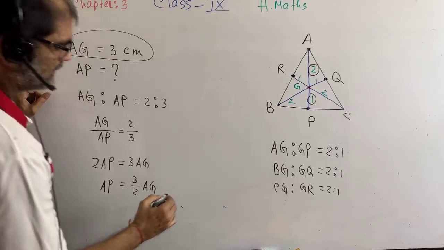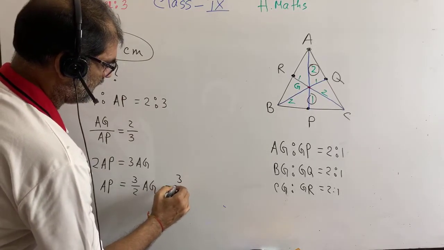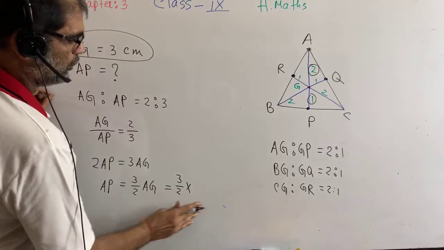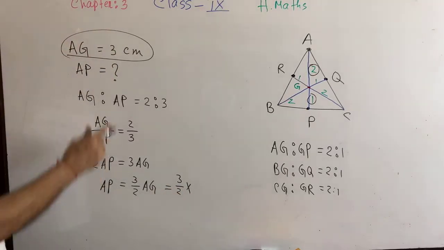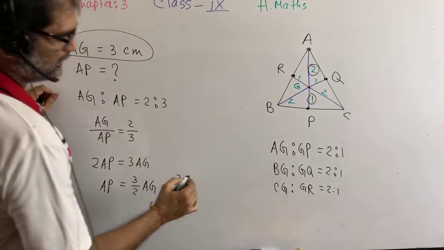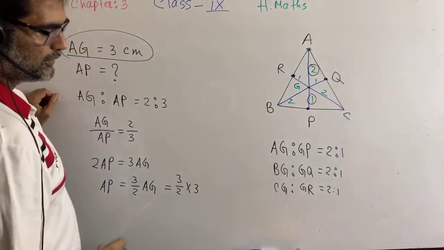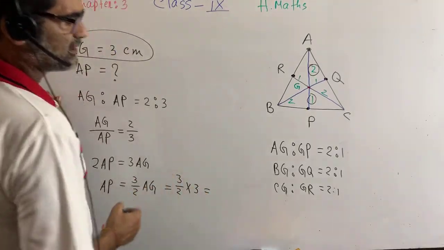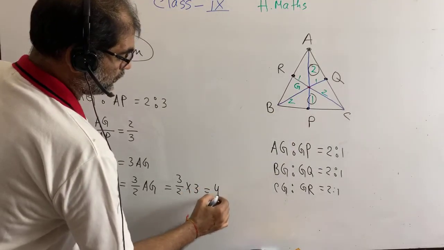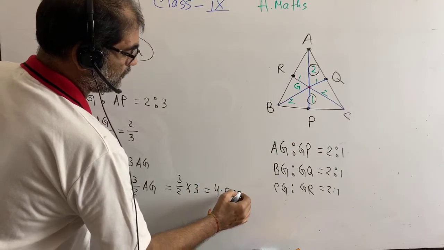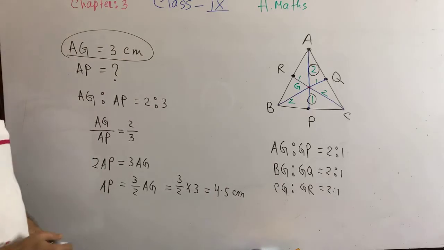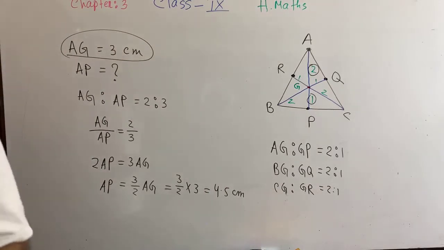Now AZ equals to 3 centimeter is given, right? So can we write 3/2 into the length of AZ? AZ is given as 3 centimeter. So we are getting 9 by 2, that is 4.5 centimeter. Okay. I think all of you have got it.